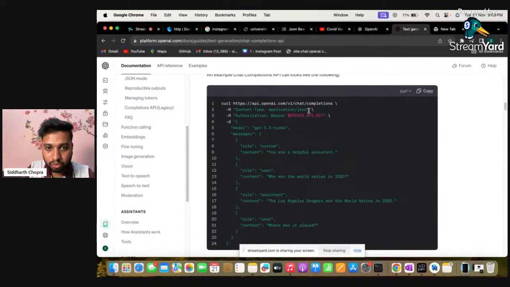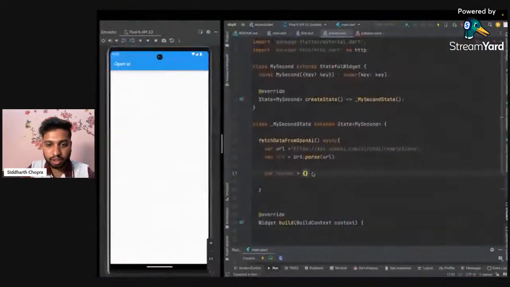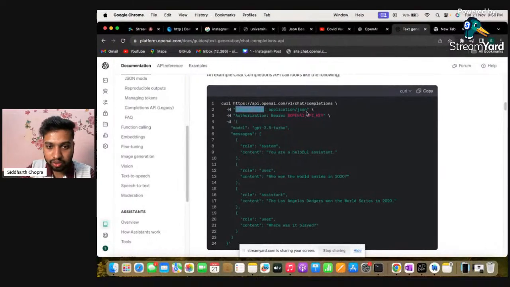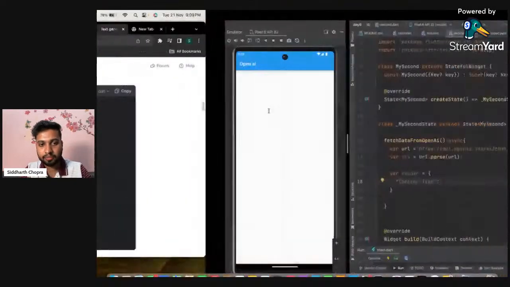We have two things, and this is of the JSON kind. It's a map, with key and value, key and value. I will create it in a similar way. The first one is content type, the second one is application/json.